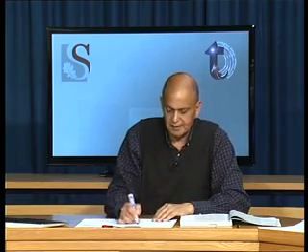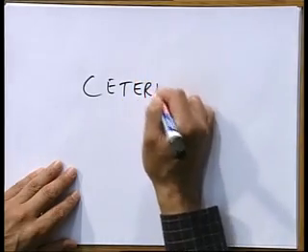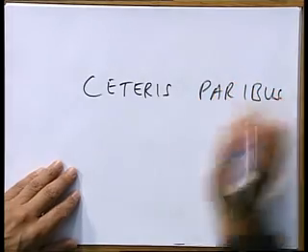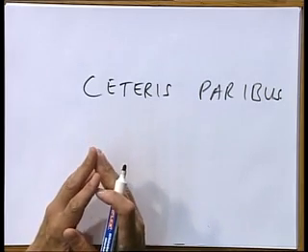Maybe just to bring in another concept, the concept of Ceteris paribus, which you can also have a look at. What do we mean by Ceteris paribus? This is a Latin term, and we will use it further on. Ceteris paribus simply means that we only focus on the key variables when we build up a theory. It means all other things remain unchanged or equal.